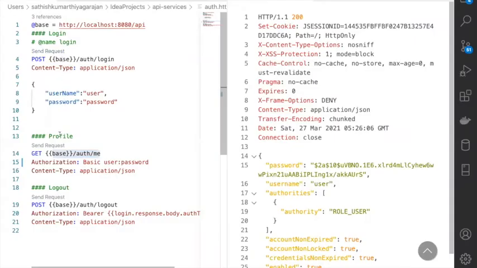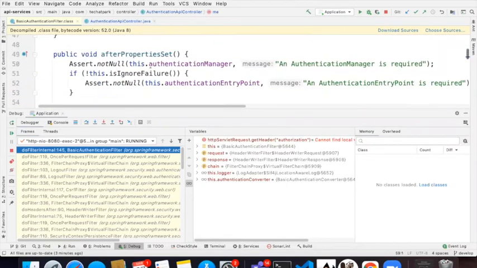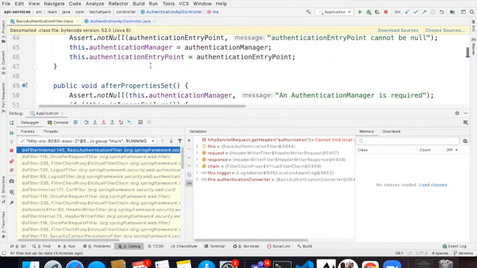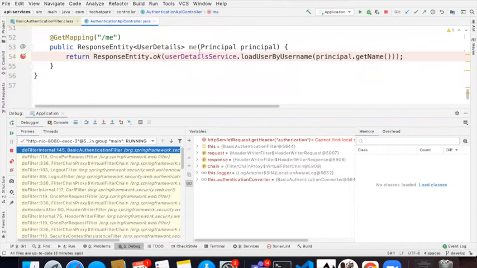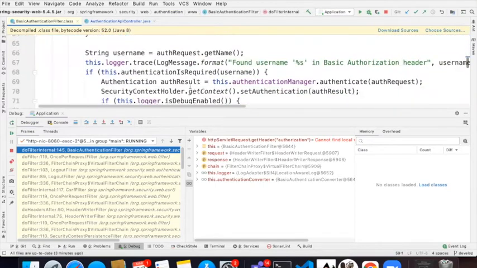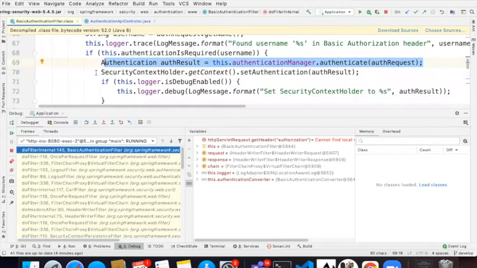When you make a request, first of all, it is being filtered. There are a lot of filters that Spring Boot adds on your behalf without you even explicitly mentioning it. And the authentication that you see actually works with a filter called authentication filter, the basic authentication filter. So how does this authentication actually work, and how is this principal being populated? Filter is someone who checks whether the username and password are correct. And if you look at the source code, it finally checks whether this is the right person, and then it puts that this is the person we are looking at in the context of security.